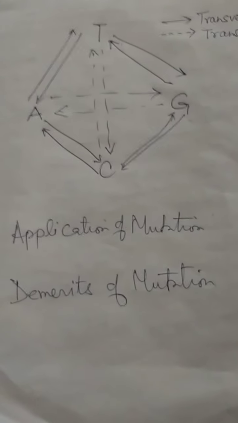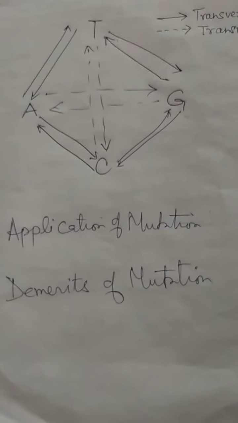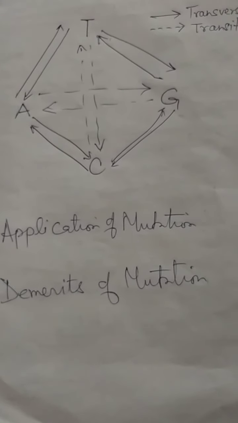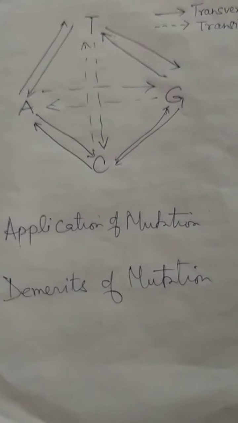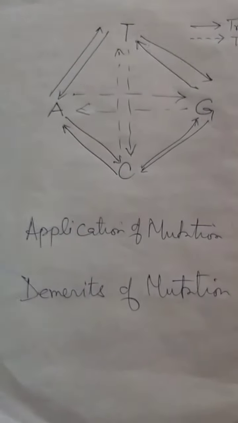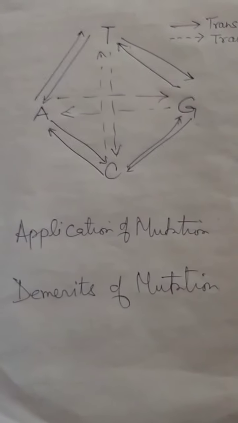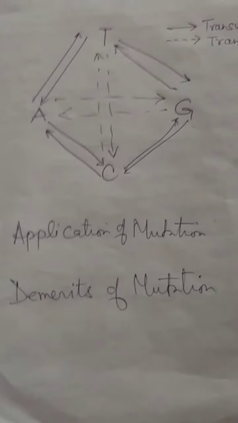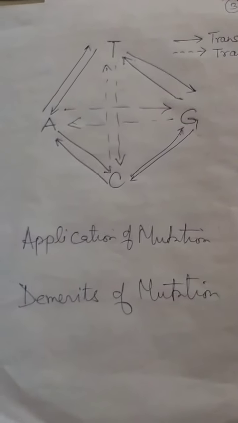Number 4, in pharmaceutical industries, it either increases the rate of reproduction in microorganisms or the secondary metabolites or active components of plants increase. Number 5, mutagenesis helps in deciphering the hidden messages of DNA and thus the genetic material.